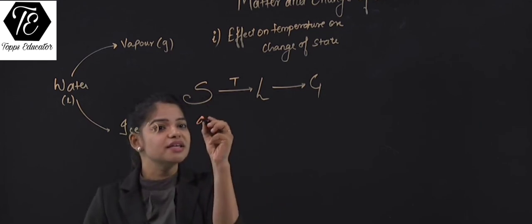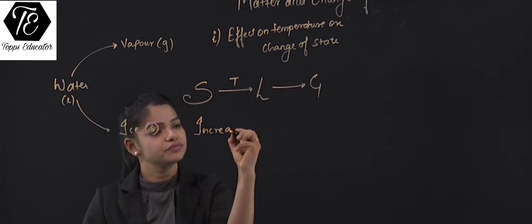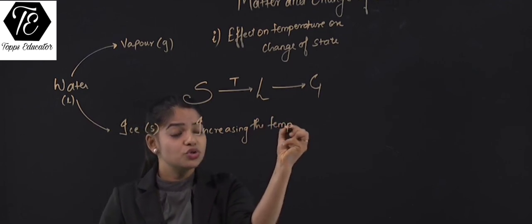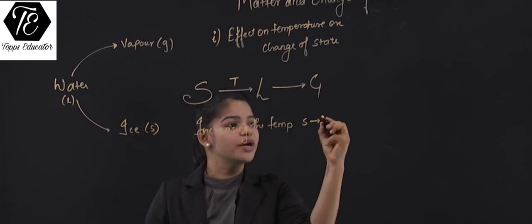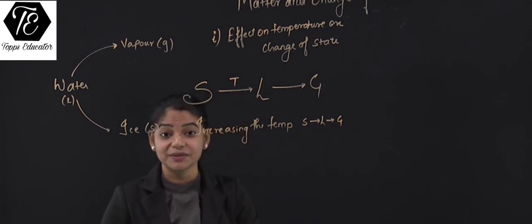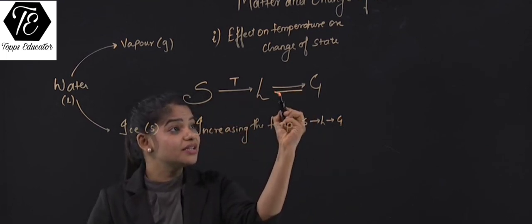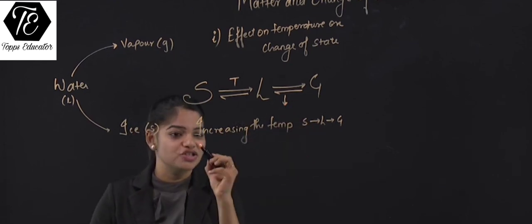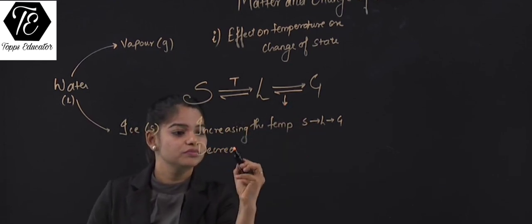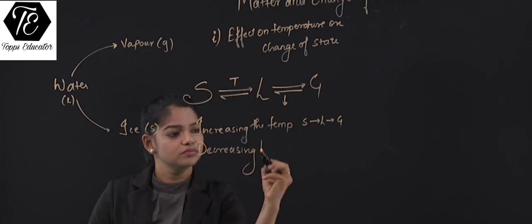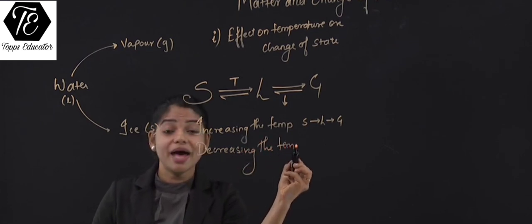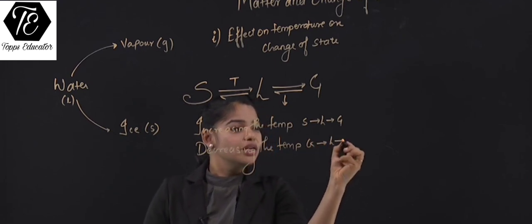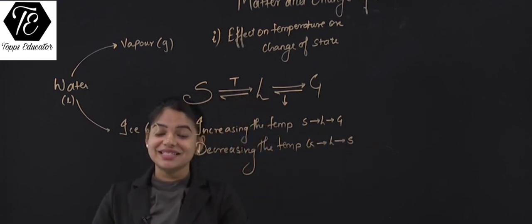So increasing the temperature, solid will get converted to liquid, liquid will get converted to gas state, and by decreasing the temperature, what happens here? Gas will get converted into liquid state, liquid will get converted into its solid state.